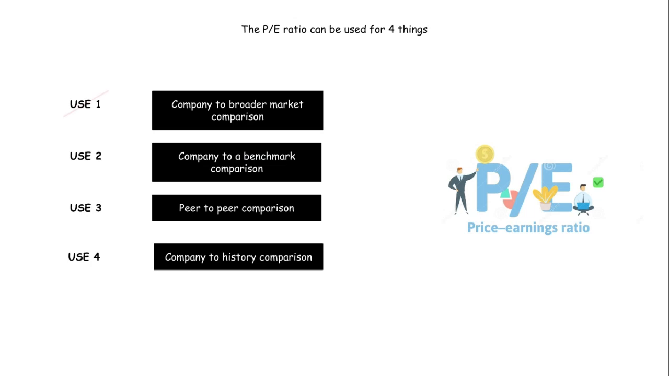We have covered the first use case of the price-to-earnings ratio, where we compare the price-to-earnings ratio of a company to the broader market. Next, let's look at the second use case of the price-to-earnings ratio, where we compare the price-to-earnings ratio of a company to a benchmark.